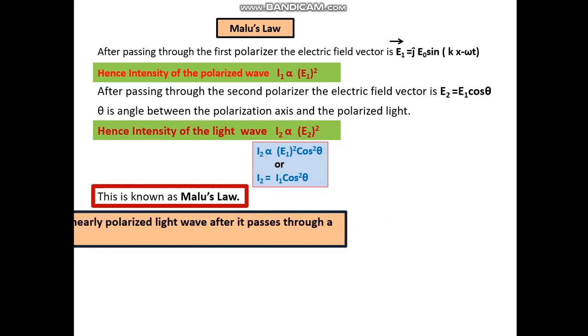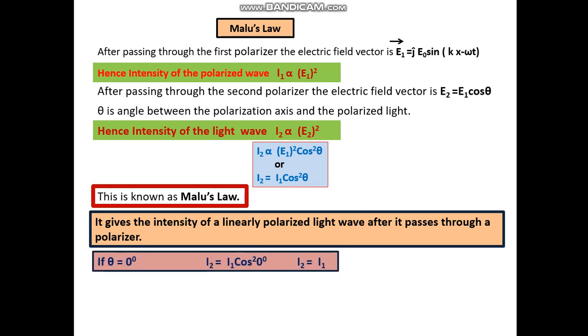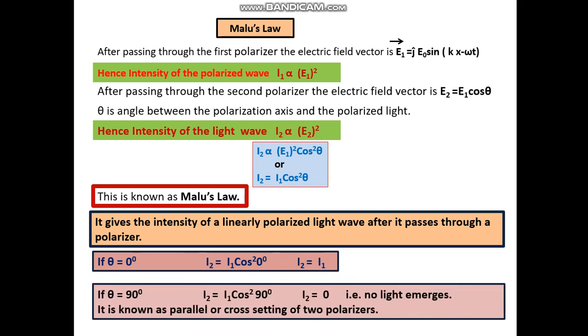This is known as Malus law. It gives the intensity of the linearly polarized light wave after it passes through another polarizer. If theta is equal to 0 degrees, I2 is equal to I1 cos square 0, therefore I2 becomes equal to I1. If theta is 90 degrees, I2 is equal to I1 into cos square 90 degrees. Therefore, I2 becomes 0 because cos 90 is 0. That is, no light emerges. It is known as parallel or crossed setting of two polarizers.